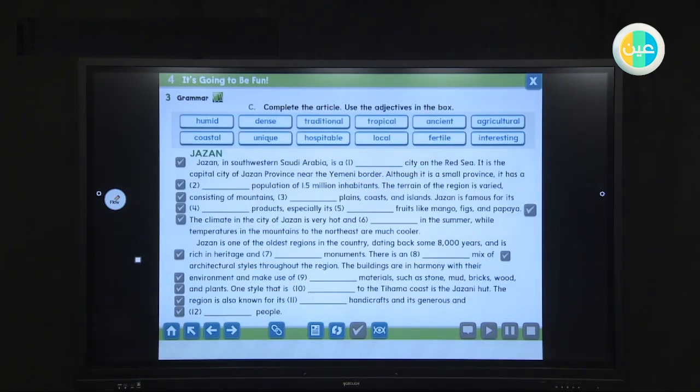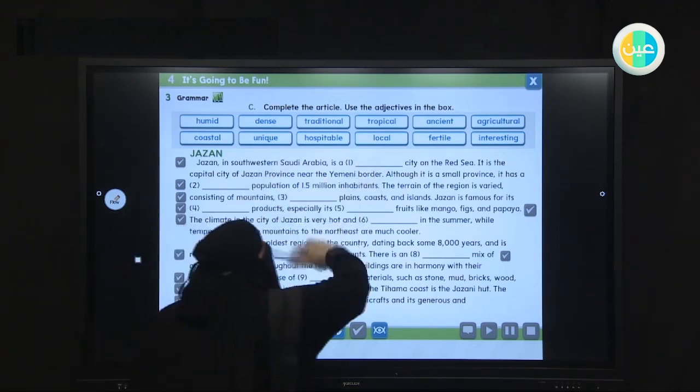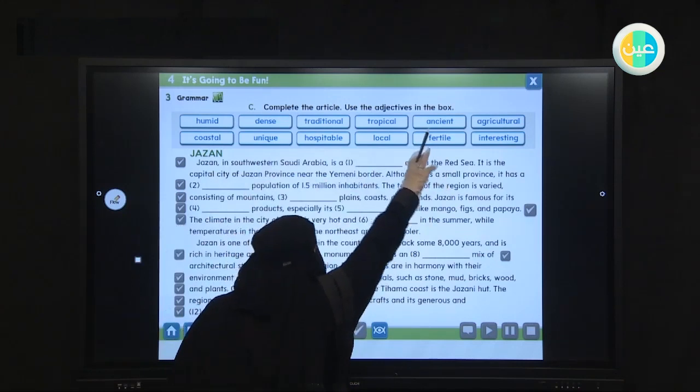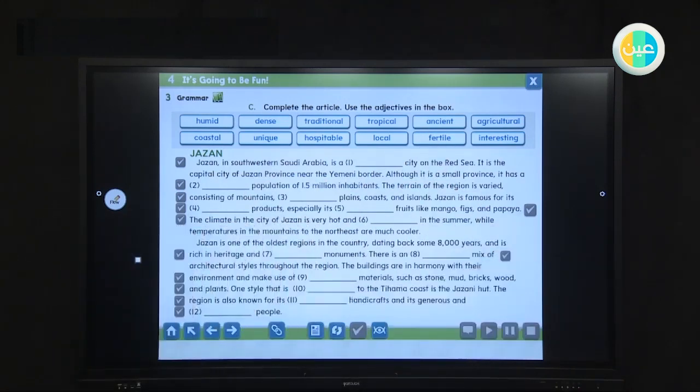Now I want you to look at this one. Complete the article. Use the adjectives in the box. For example, we have unique, local, ancient. Jazan in southeastern Saudi Arabia is what? Do you think it is a traditional city on the Red Sea, or what?